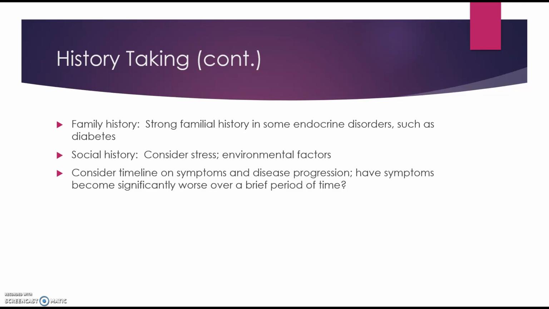So also in the history taking, a lot of the endocrine disorders have a strong familial history, such as diabetes. You also want to consider social history. Stress can exacerbate some of these symptoms. Environmental factors, they don't really know what causes some of these endocrine disorders. So, there's some relationship to environmental exposure.